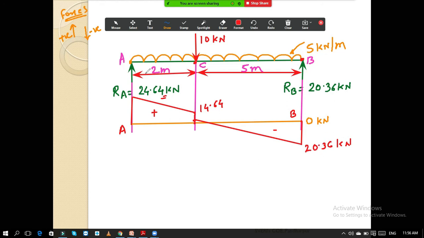Okay, and in between if you calculate any value, suppose you calculate the value at this point, at this point, any other point, these are the points at which you can calculate the value. So these values are less than these two values normally. Okay, for the portion AC, if you calculate the value anywhere on this line, the greater value is 24.64. And same is the thing for this portion CB. If you calculate the value at any point along this line, the maximum value must be 20.36.